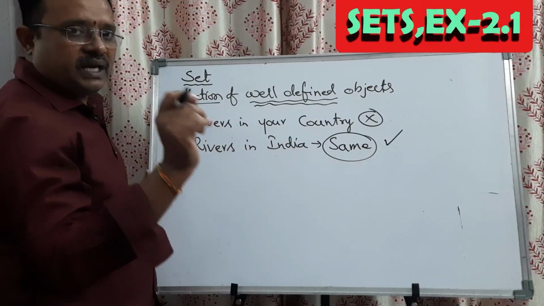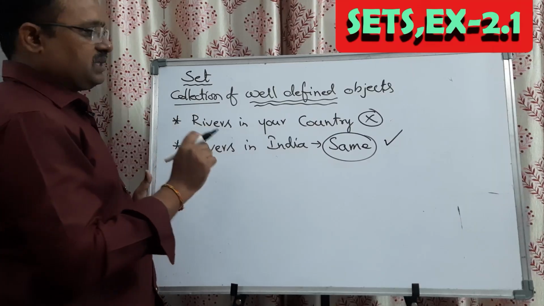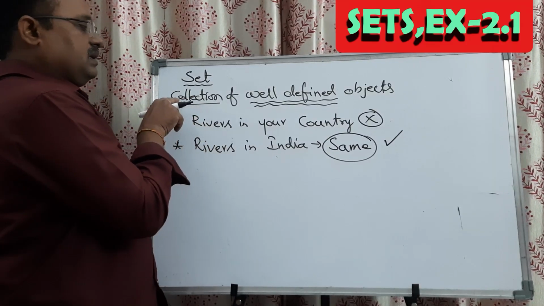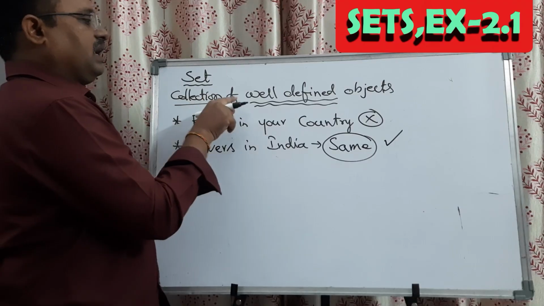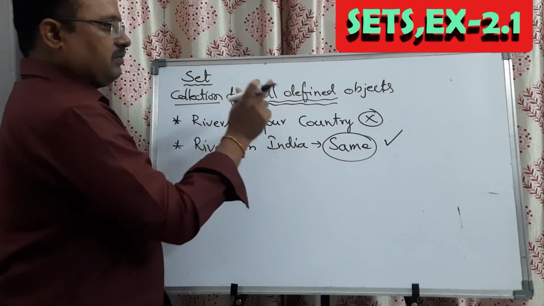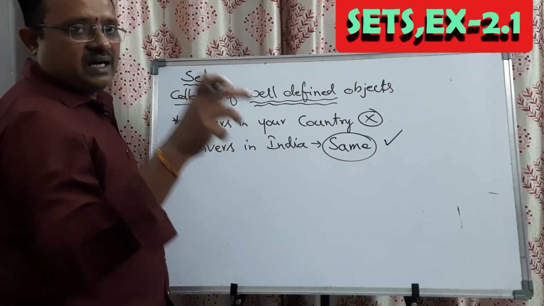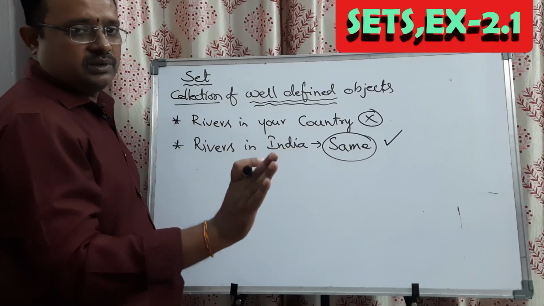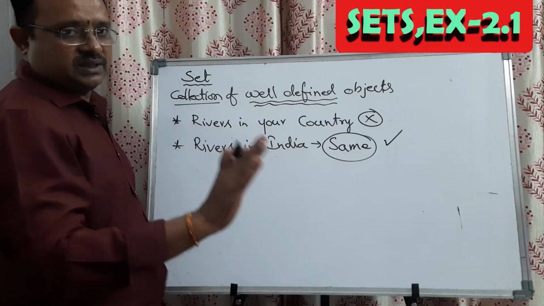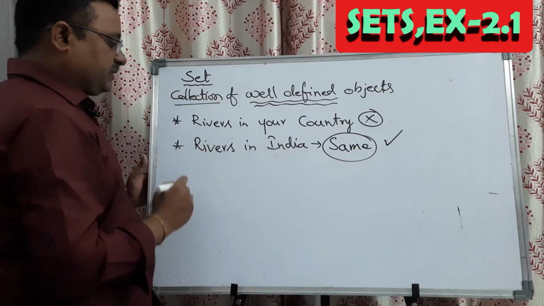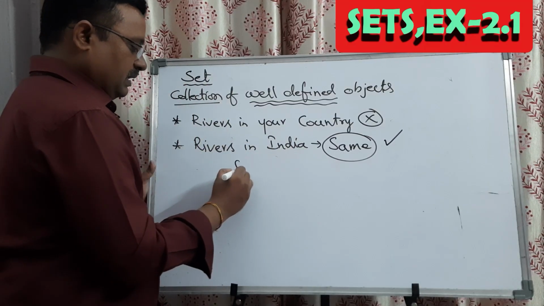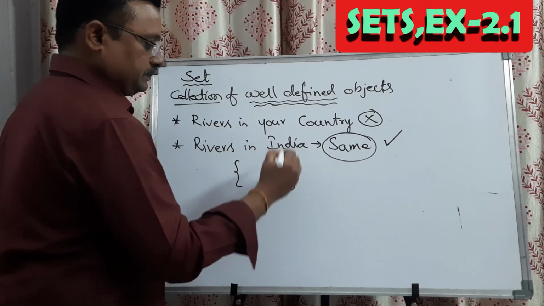Remember that; it is the basic important point to understand about the definition of a set. Collection of well defined objects. Well defined means universally the collection will be the same. It should not differ from person to person. That type of set will be written with this bracket.